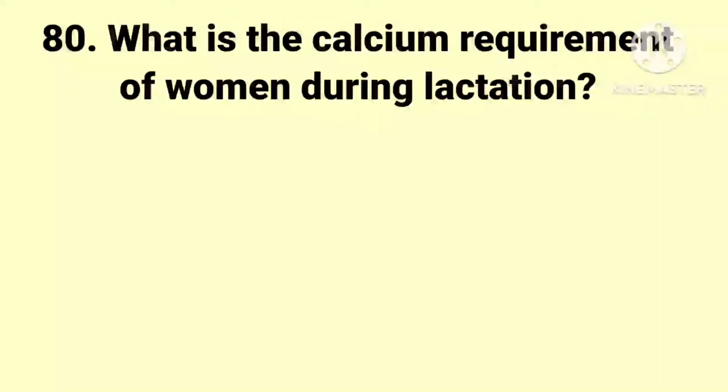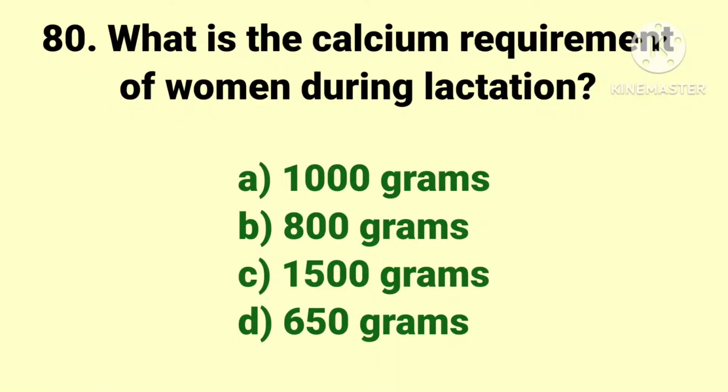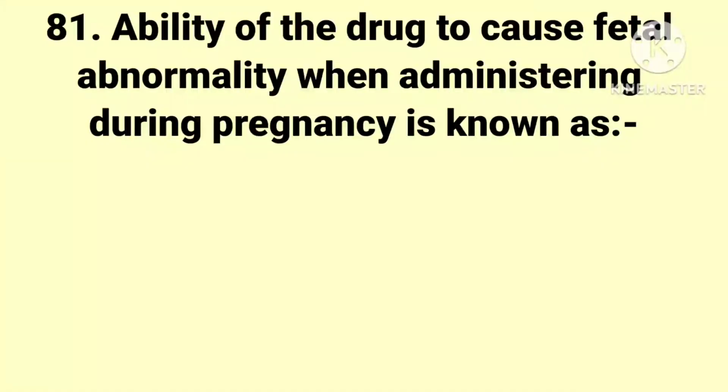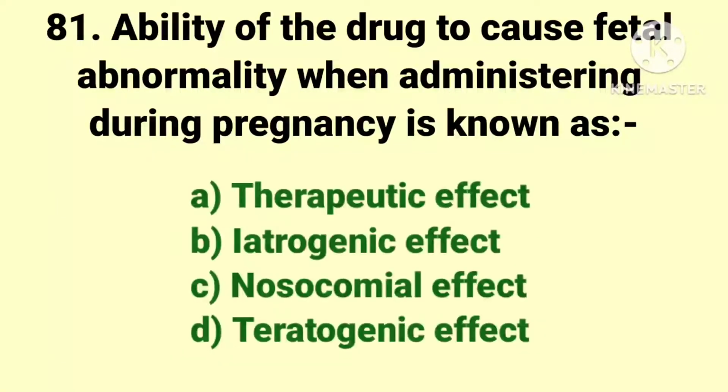Next question. What is the calcium requirement of woman during lactation? The options are 1000 grams, 1500 grams, 650 grams. And the answer is 1500 grams. The next question. Ability of the drug to cause fetal abnormality when administering during pregnancy is known as. The options are therapeutic effect, iatrogenic effect, nosocomial effect and teratogenic effect.